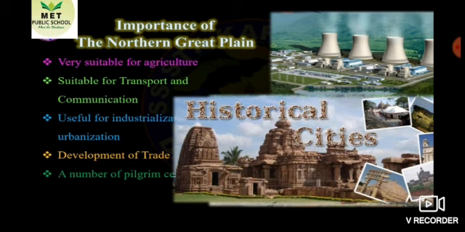Pilgrimage centers mean the religious centers. For example, Haridwar, Varanasi, Bodh Gaya, Vaishno Devi are the famous pilgrimage centers in the Northern Great Plain. So these are the importance of the Northern Great Plain. Once again I will repeat, the Northern Great Plain is very important because it's suitable for agriculture, it is suitable for transport and communication, it is useful for industrialization and urbanization, it helps the development of trade, and it's the place of many pilgrimage centers.